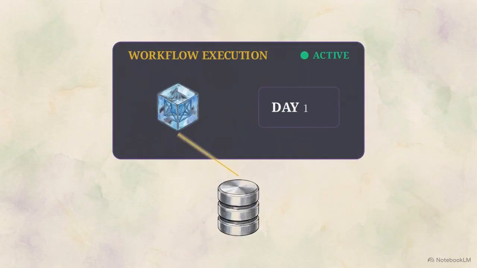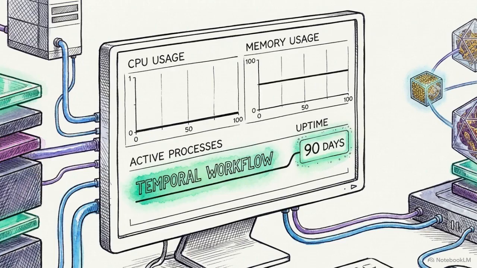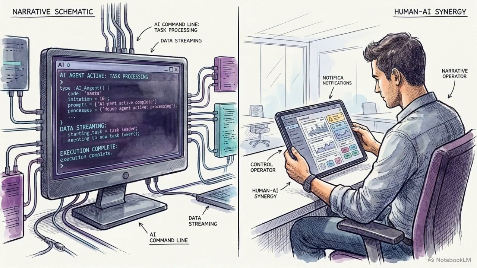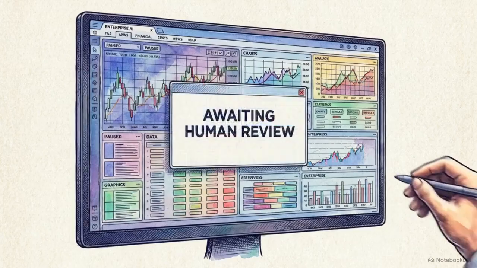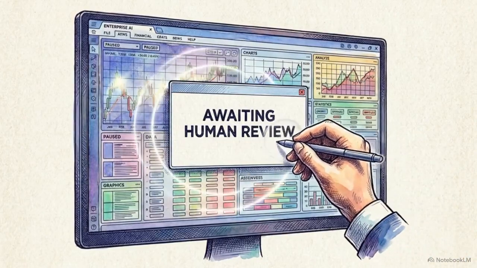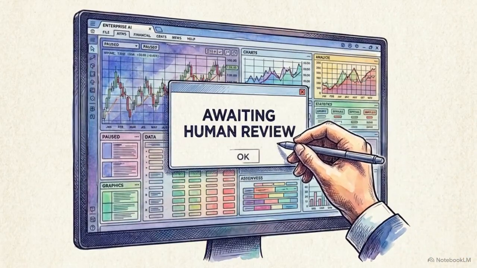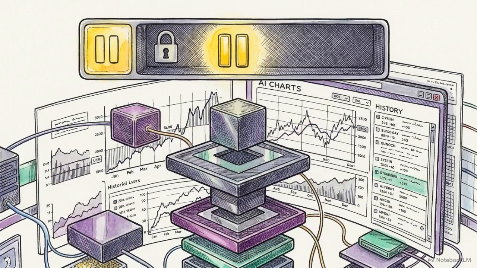Because state is durably persisted to the database, a Temporal workflow can literally sleep for months. It consumes no compute resources while waiting and will not time out, even if the servers running the code are restarted multiple times. This long-running capability makes the platform a resilient foundation for next-gen agentic AI and systems that require human interaction. If an AI agent encounters a blocker that requires human intervention, the workflow can enter a state of suspension. It halts its execution, but maintains its full context indefinitely.